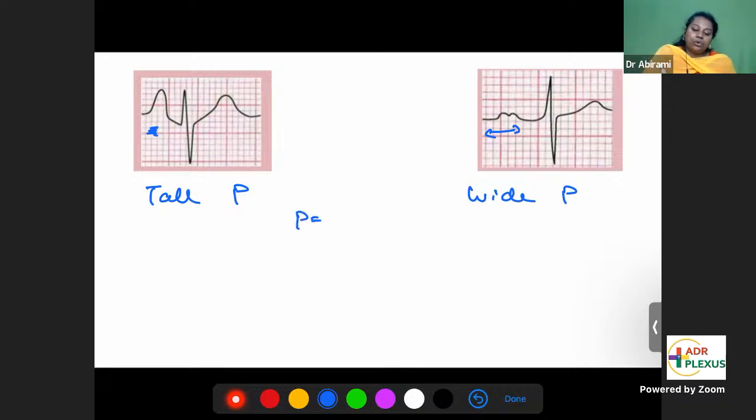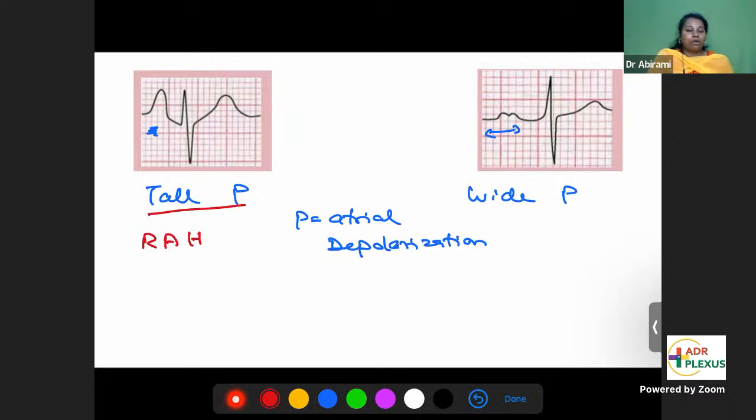The P wave is due to atrial depolarization. When the atrium is enlarged, it can become taller or wider. In right atrial hypertrophy, tall P wave. Left atrial hypertrophy, wide P wave.